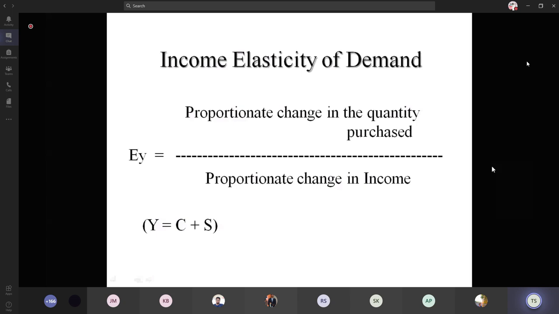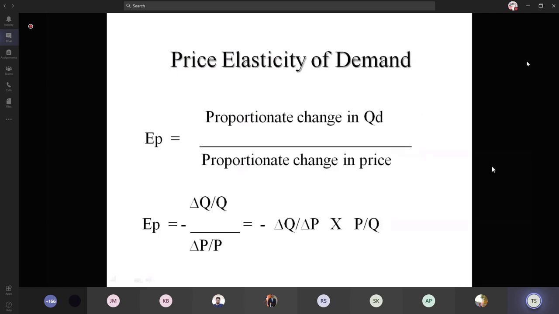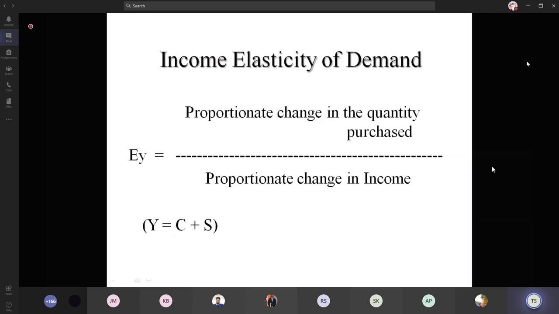But in the price elasticity of demand, we have a negative sign which says there is a negative relationship between the price and the quantity demanded. But in the income elasticity of demand, we have a positive relationship. When there is an increase in the income, the quantity demanded also increases. Both move in the same direction, so we have a positive relationship.